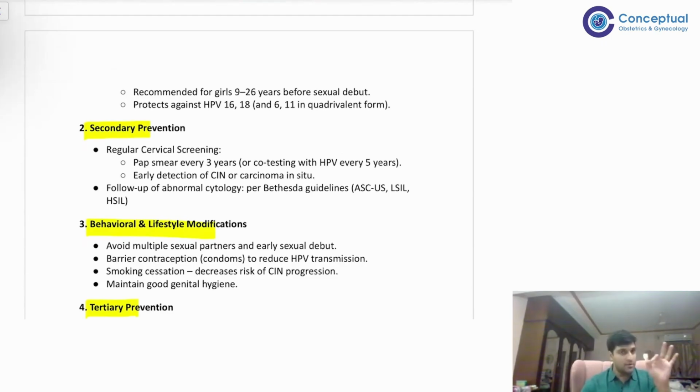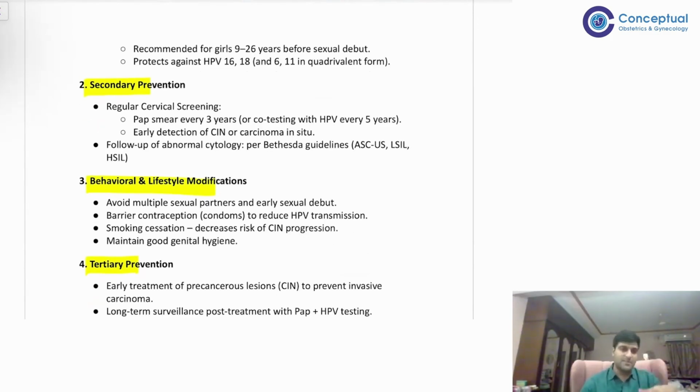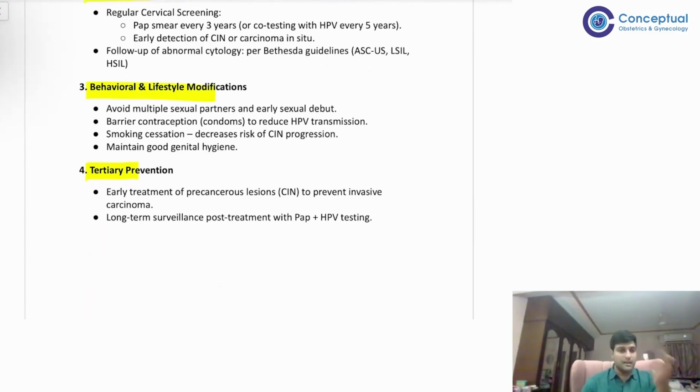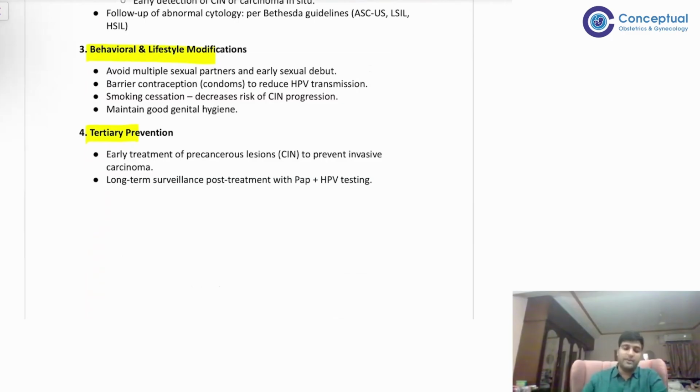So that if the disease has occurred, you catch it at an early stage. So you do regular screening with pap smear 3 yearly or HPV DNA plus pap smear 5 yearly or HPV DNA 5 yearly. That entire protocol you'll have to write. And tertiary prevention is if CIN is detected, then you do an early treatment to prevent further complications. Clear? And behavioral and lifestyle modifications, you can write a little about. That you have to avoid multiple sexual partners, then you use barrier contraceptives, smoking cessation, and maintain good genital hygiene.